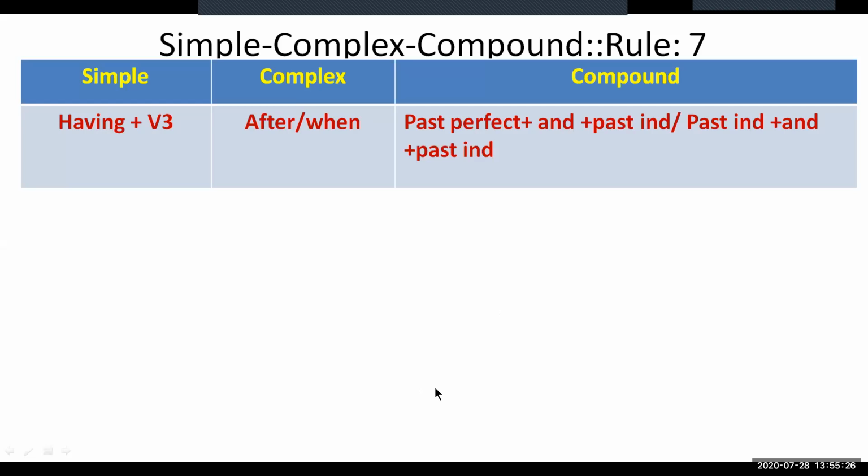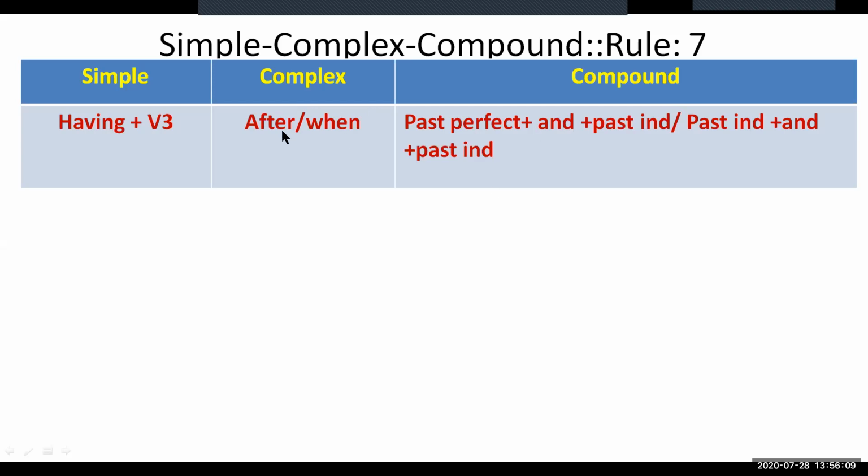Now, as you look at the slide I'm showing, you see that rule 7 states that in simple form, there is "having plus V3", and in complex, there is "after" or "when", which can be turned into compound by using past perfect plus "and" plus past indefinite. Uncommonly, it can also be turned into compound sentence by using past indefinite plus "and" plus past indefinite. So both structures are equally okay, but I think you should use the first one, I mean past perfect plus "and" plus past indefinite. This one is better than the other one.